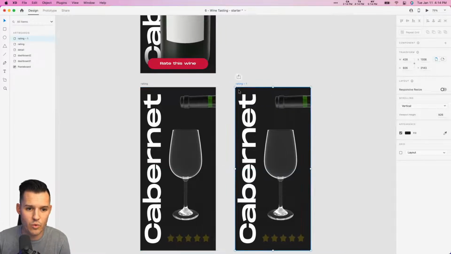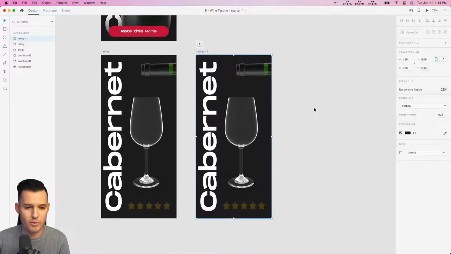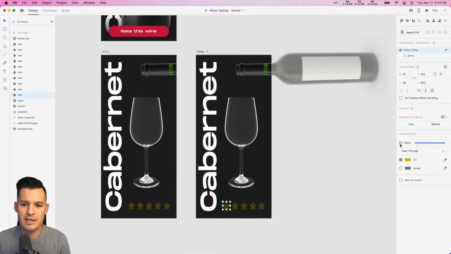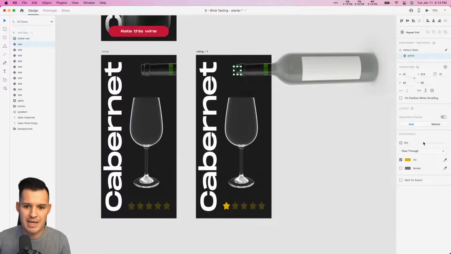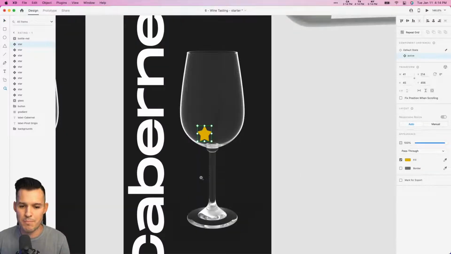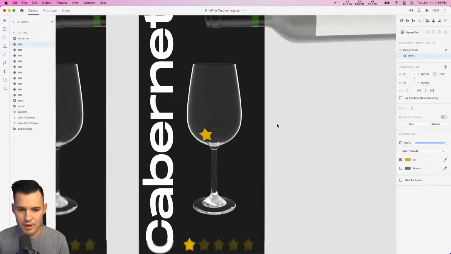Okay. Let's do rating number 1. And it even named it rating number 1. Come on, folks. We're doing good here. Let's say our user clicks on rating number 1, what's going to happen? You better believe one of these stars is going to shake out and fall into our glass. And I'm going to see if I use the bounce easing on this, and we'll just rotate it around. I don't know why my star looks kind of funky, but it's too late.